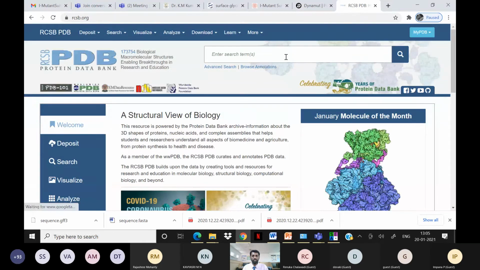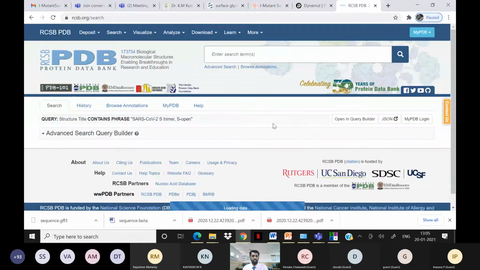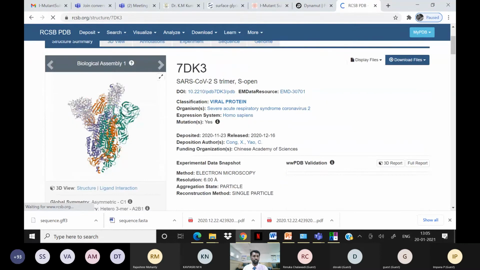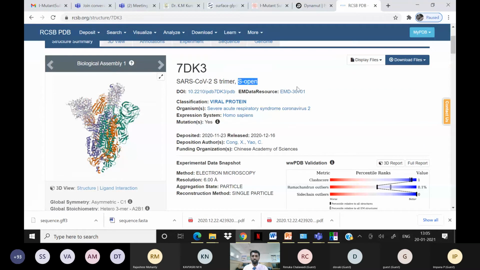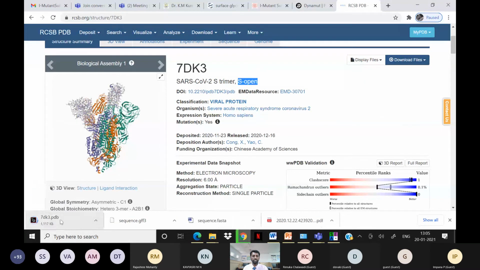All the protein structures are available here. From this, if you type SARS, COVID, there are many proteins. If you click this, I will give you a demo of how to download the structures. I already have downloaded one, and I will upload it and explain the results. If you click on the protein ID, the protein structure is given, the spike protein, the S protein, open here. You can download the PDB format here. If you click this, the PDB format will be downloaded.